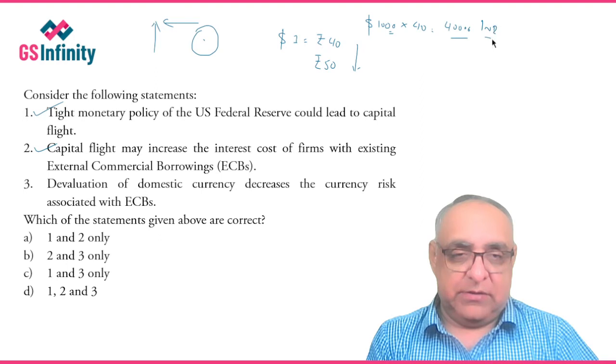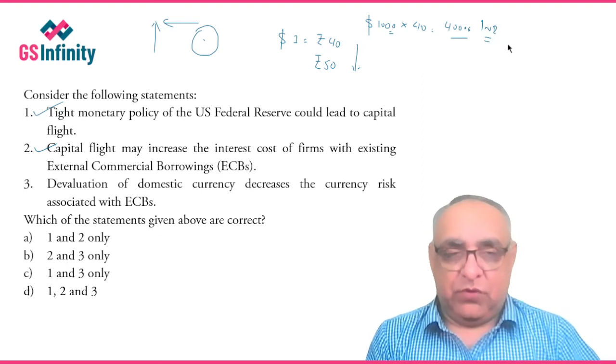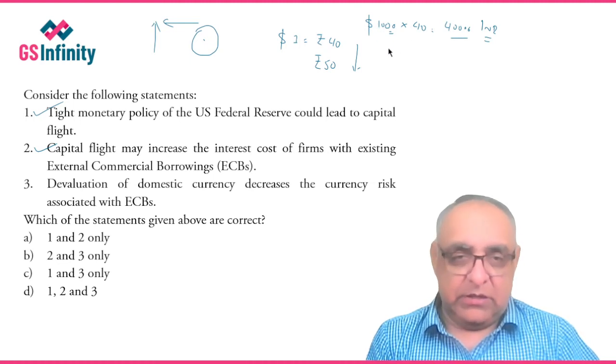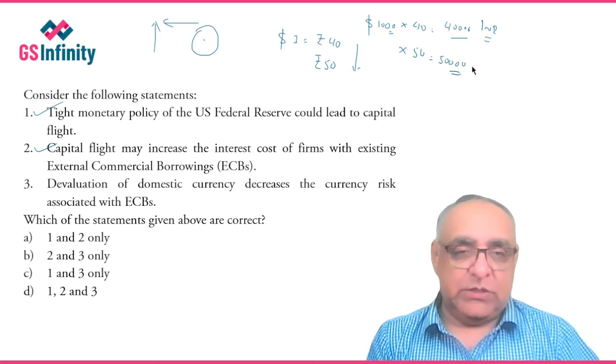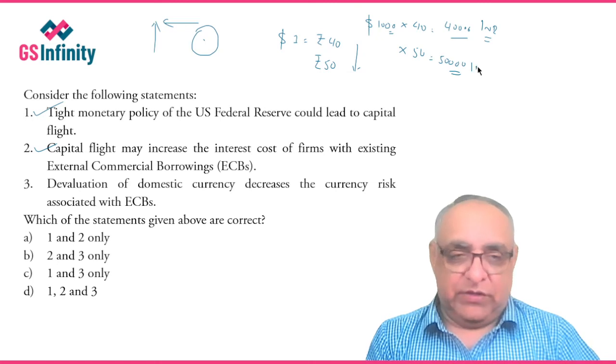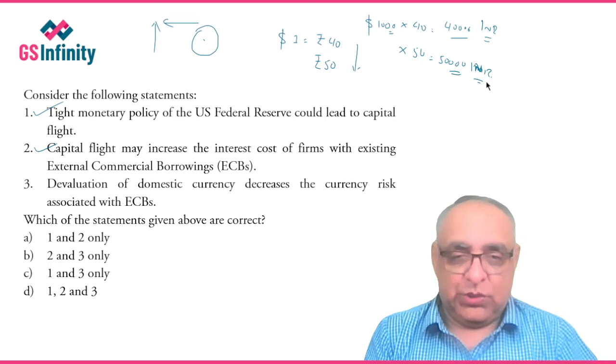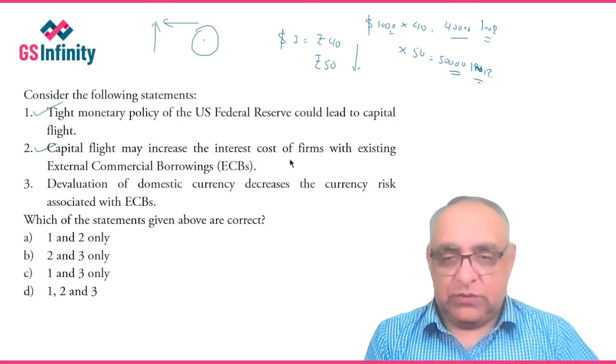So he had to convert 40,000 rupees into dollars to pay off his interest liability. And now since $1 is equal to rupees 50, that person has to convert rupees 50,000 to purchase the $1,000 to pay off his interest liability. So therefore the interest cost of the firms with existing commercial borrowings increases. So this statement is correct.